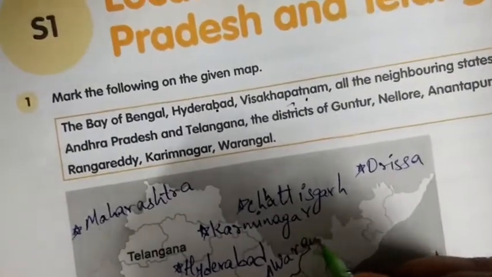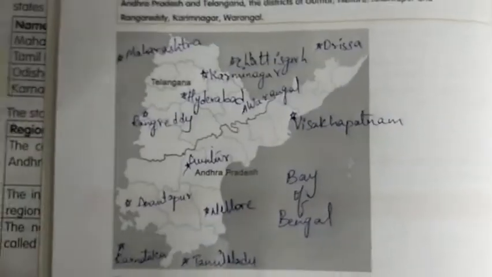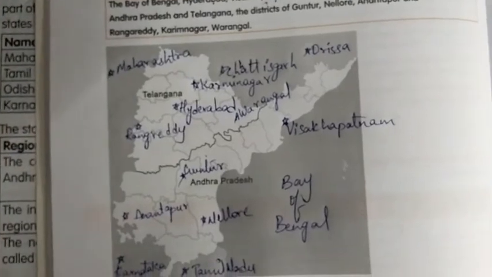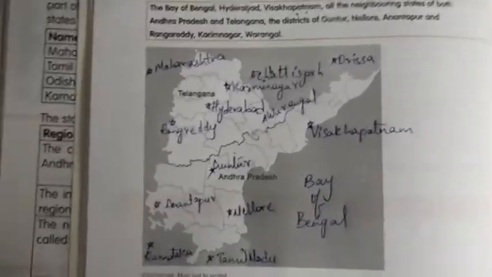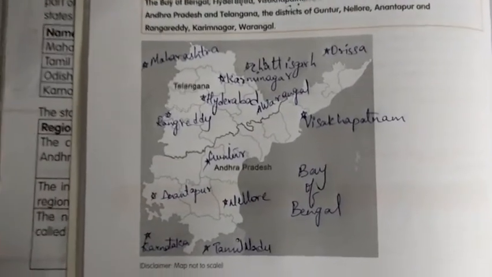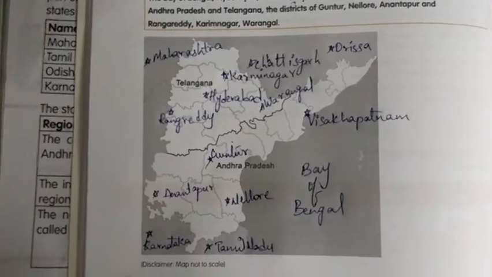Warangal. So this is the map pointing, children. If you don't understand, by the help of the map also you can point it out. You can observe the map. Where I have written the places, point it out there and write down the places, children.